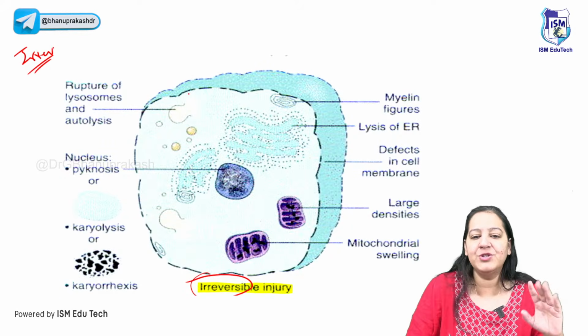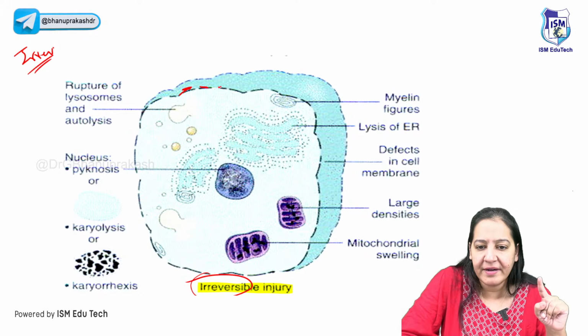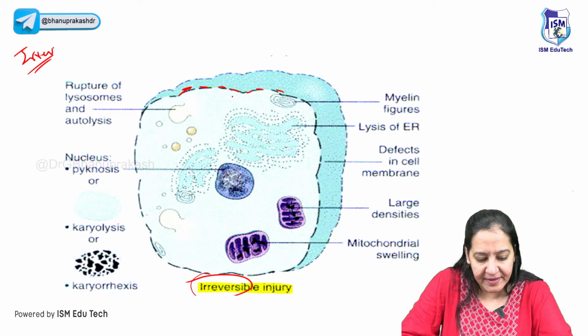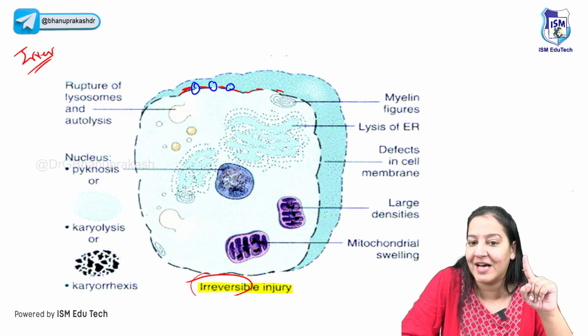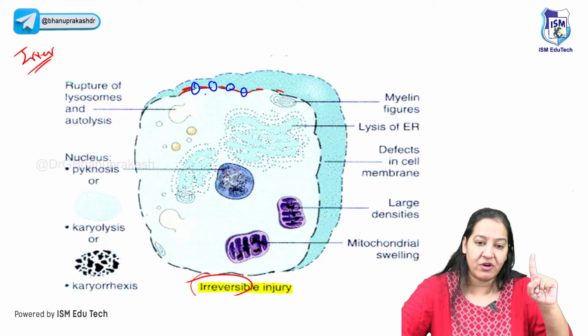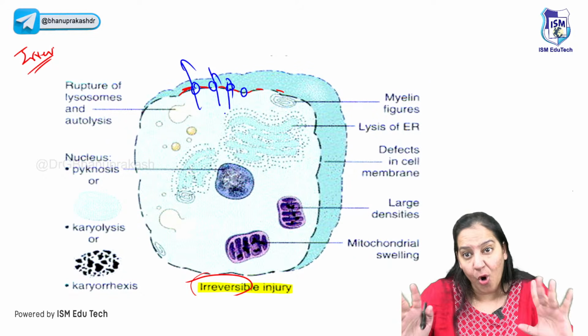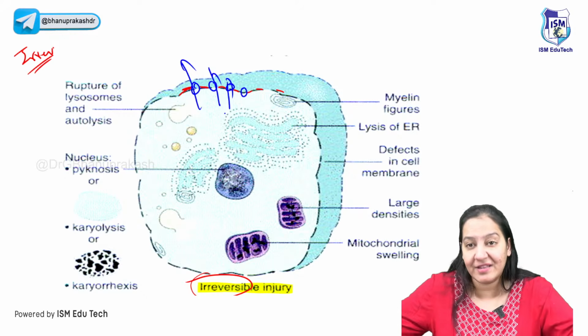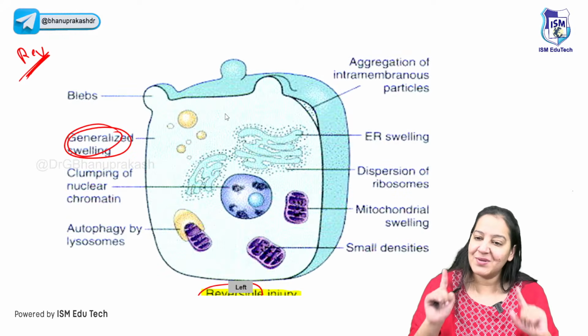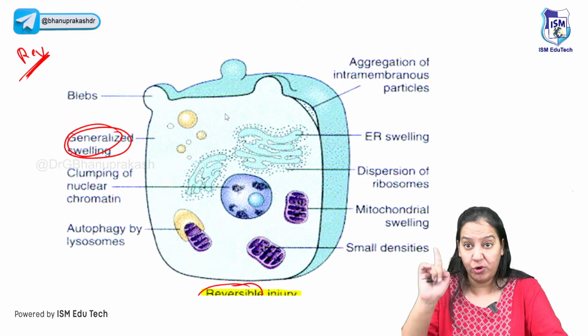But in irreversible injury, the plasma membrane disrupts. There are holes in the plasma membrane, so all the extra fluid leaks out. So cell size is normal. It's not swelled, rather it shrinks. You got my point? So see the size of the cell. The first thing you have to look at is the size.